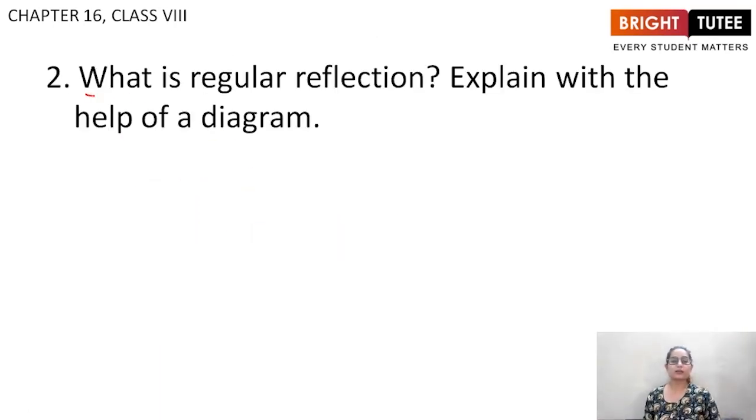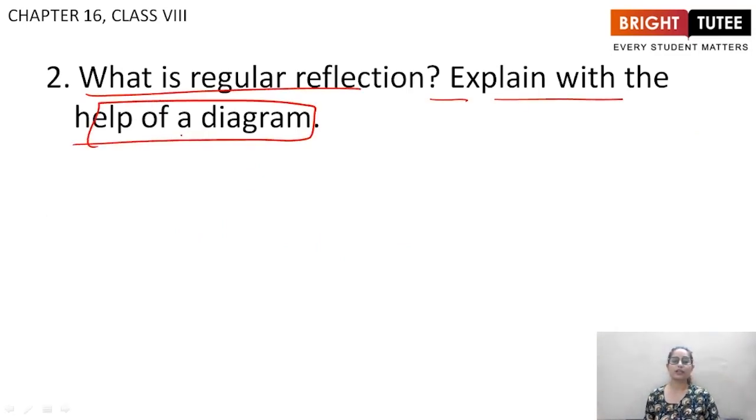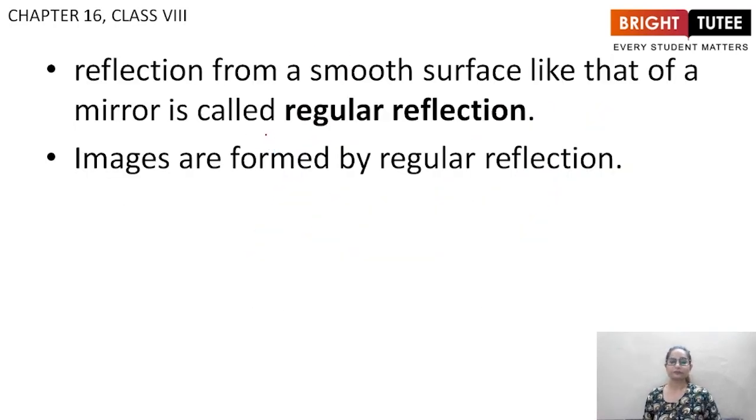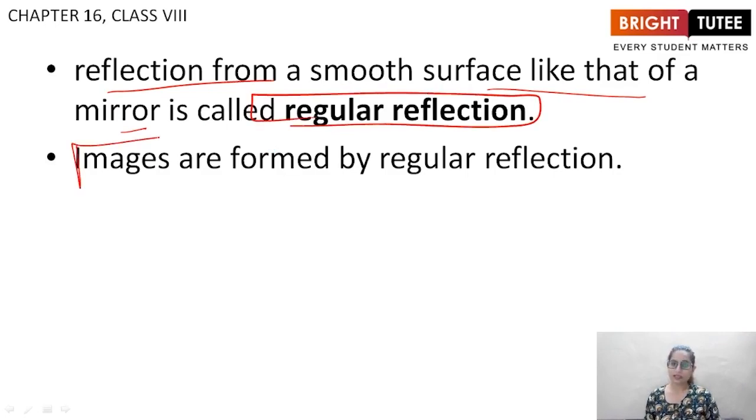Second is, what is regular reflection? Explain with the help of a diagram. So here is the diagram that you draw for regular reflection. Alright. Now the reflection from a smooth surface like that of a mirror is called regular reflection. Images are formed due to regular reflection only.